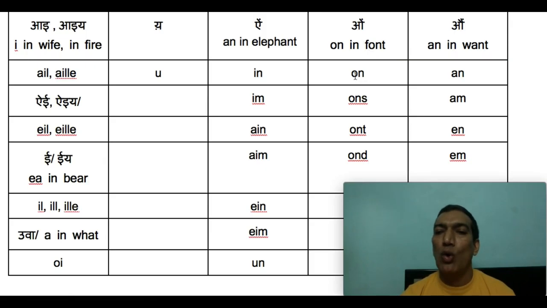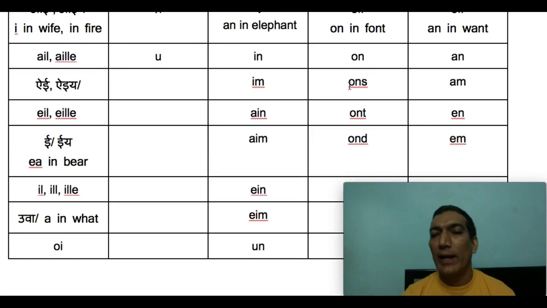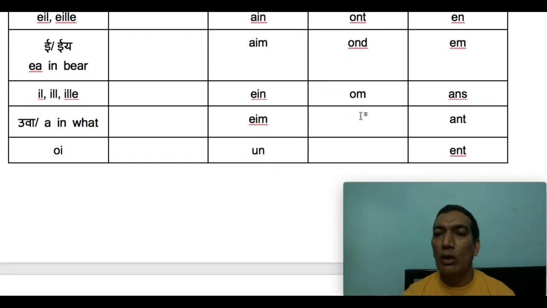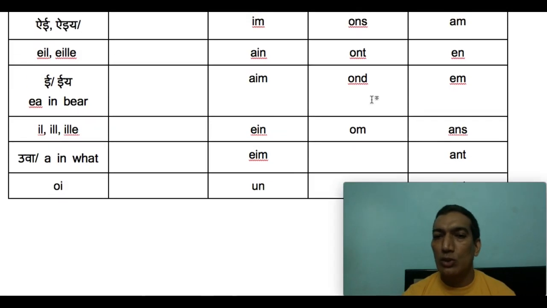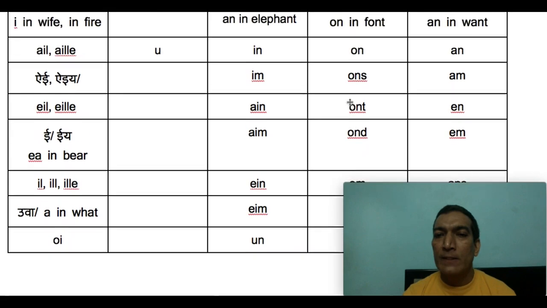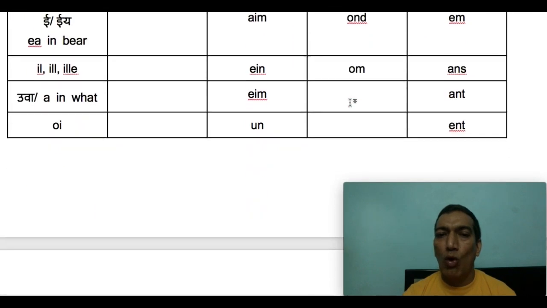So O-N, "on", O-N-S, "on": as the consonants at the end of the word, they are silent. OM is also a nasal sound. So whenever you have ON or OM, they are pronounced "on".